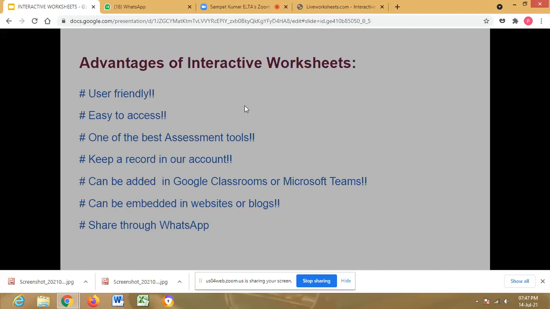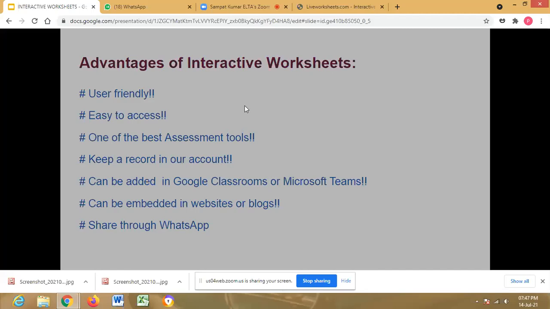We can add our worksheets to Google Classroom, Microsoft Teams, or any learning management system, and embed them in websites and blogs. Most importantly, it is convenient: we can share the worksheet through WhatsApp so the children can easily access it.